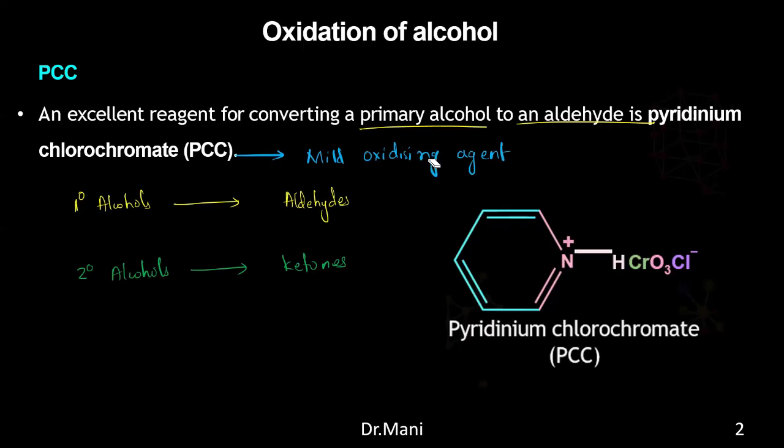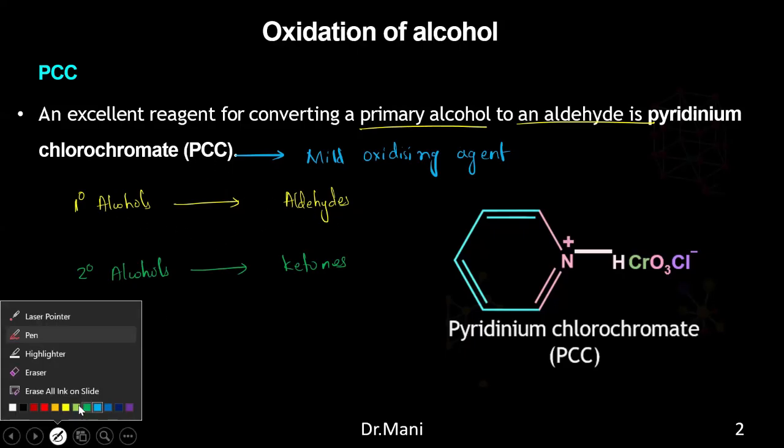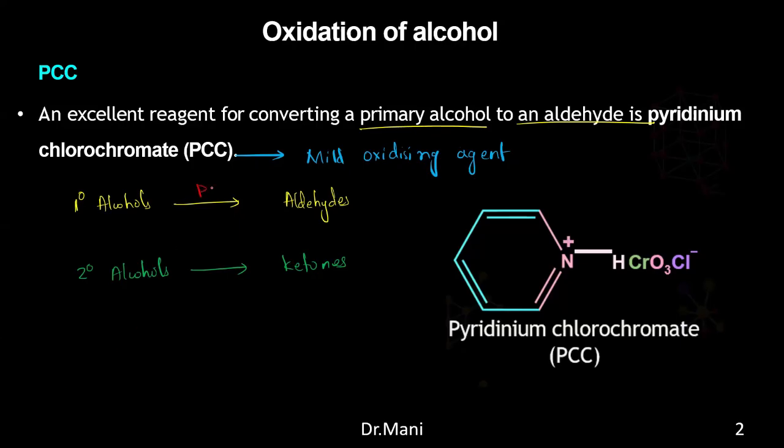In order to oxidize the alcohols, if you oxidize the primary alcohols, they will convert into aldehydes in the presence of this PCC. Remember this. In the presence of PCC, primary alcohols convert to aldehydes, or secondary alcohols are converted into ketones when pyridinium chlorochromate is present. Clear? So this acts like a mild oxidizing agent.